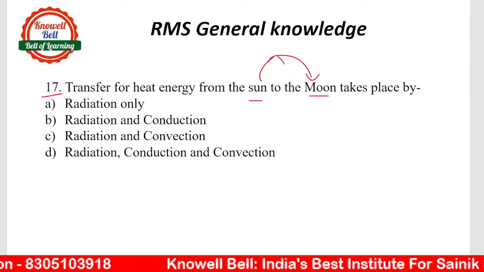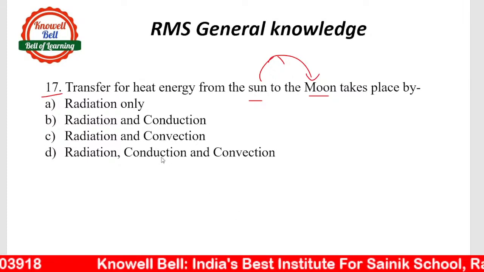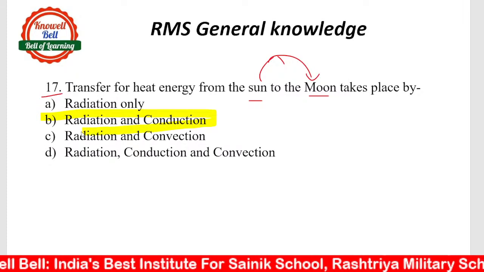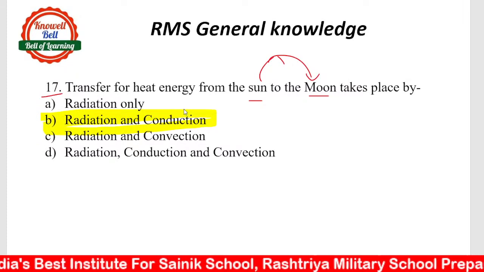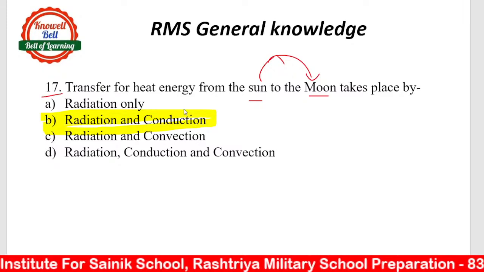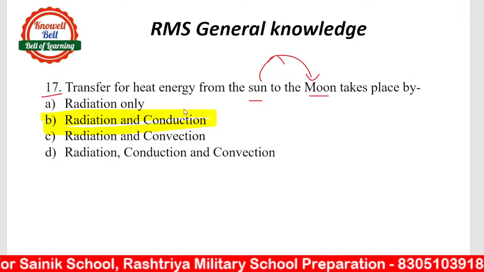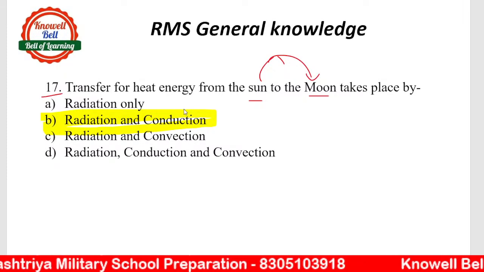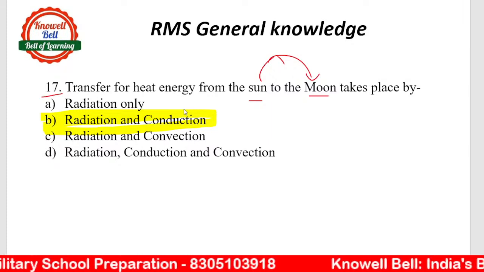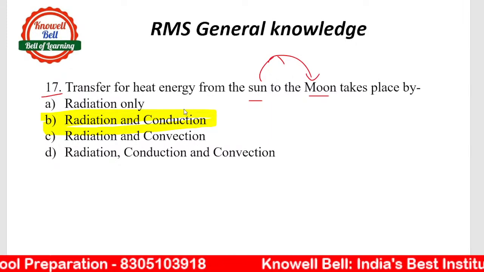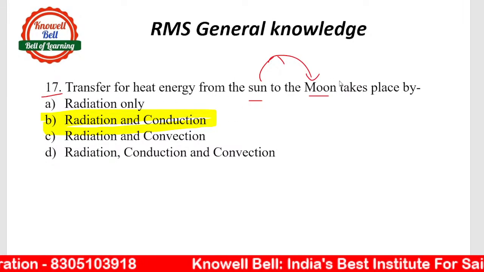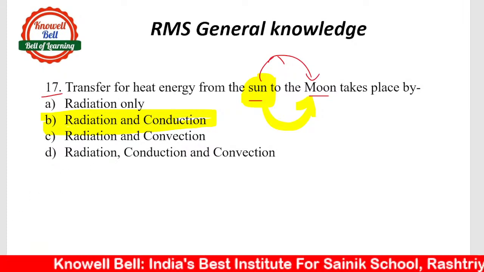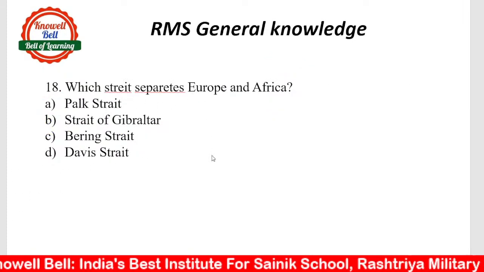Okay, the right answer is that the transfer of heat from sun to moon takes place by these two methods. The two methods are known by the name of radiation and conduction. So radiation and conduction वो methods हैं जिनके through जो heat energy होगी sun से, that will be transferred to the moon. So radiation and conduction.